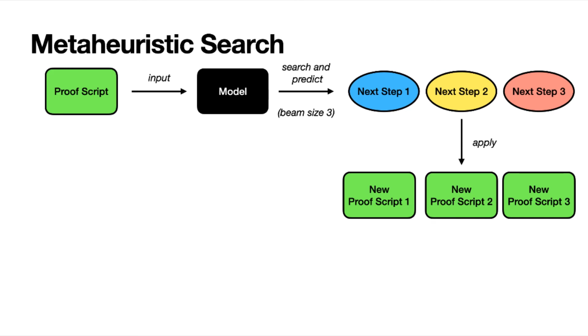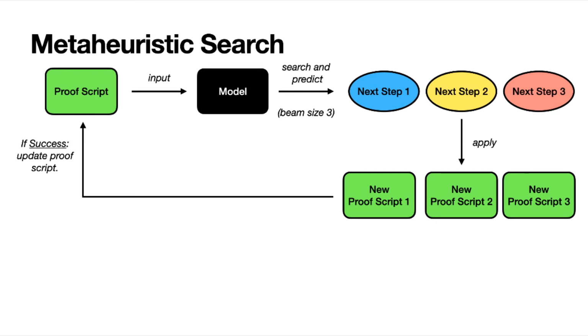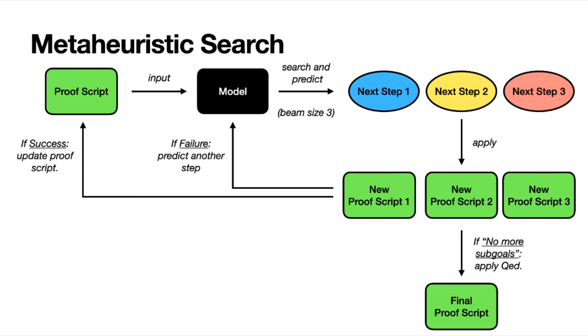The candidate proof scripts are then evaluated based on some success criteria. If, for example, a proof script compiles and there are still goals left to prove, we then continue to search on that proof script. If the proof scripts fail to compile, but the proof state remains unchanged, we then ask for more predictions from the model and try again. If a candidate proof script has no more subgoals, then we apply QED. We've successfully found a proof.